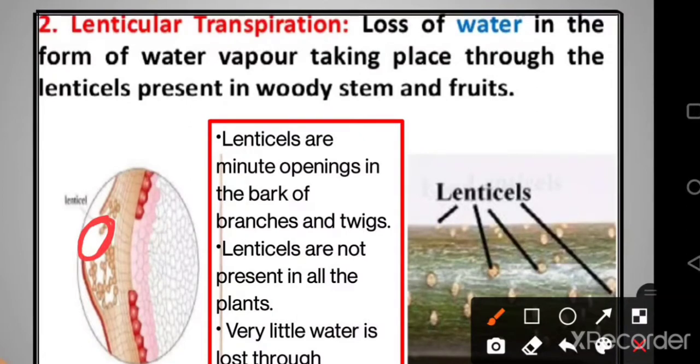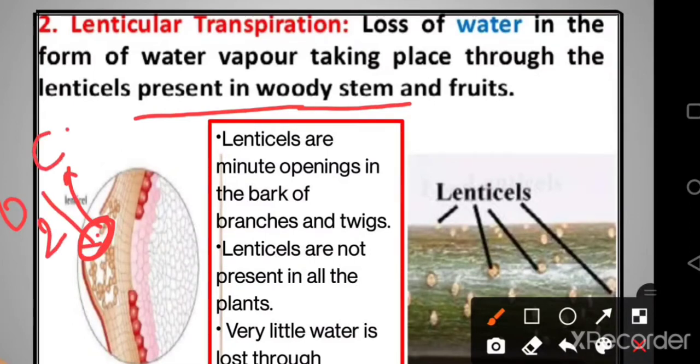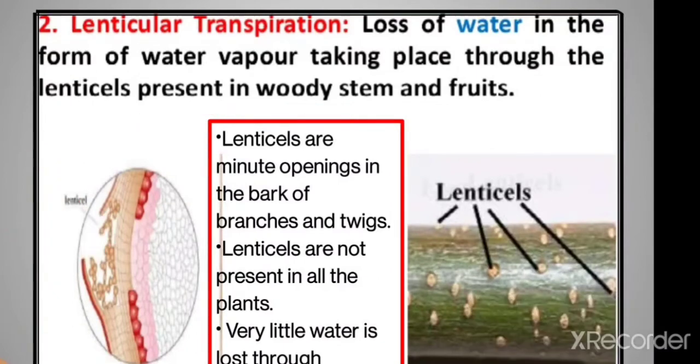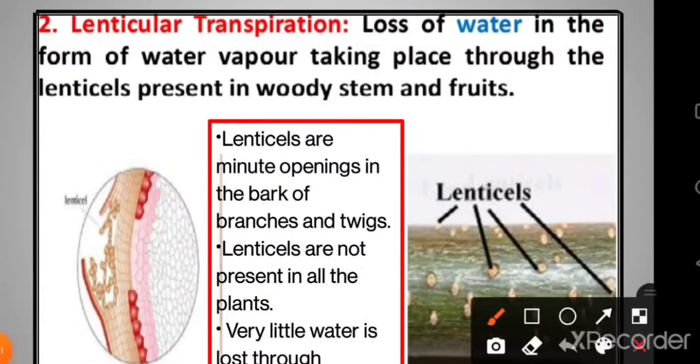Now again, lenticels are present in the woody stem. That means the mature stem. So you get the location. But what is their basic function? Their basic function is again the exchange of gases. That means oxygen needs to be taken in and carbon dioxide should be given out, as is done during respiration. But while doing so, the plant can also lose a little amount of water in the form